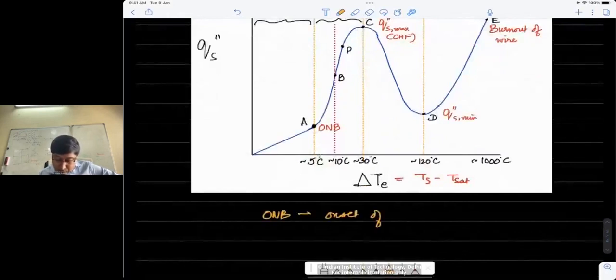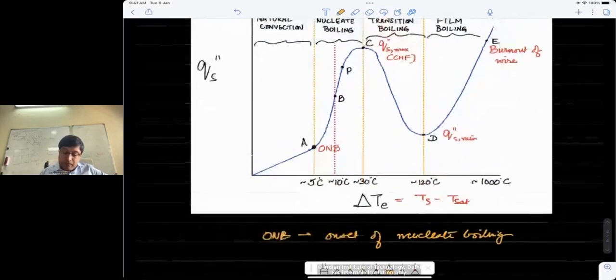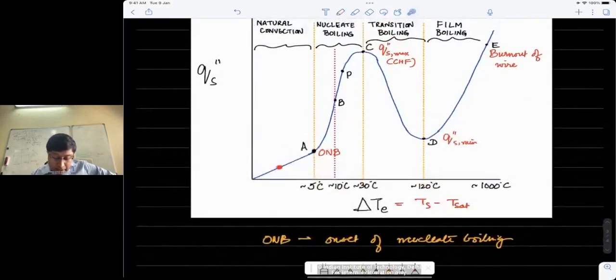The heat transfer correlations that we developed in free convection can be applied.